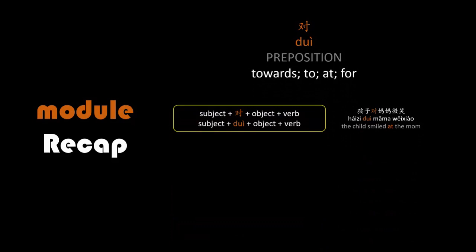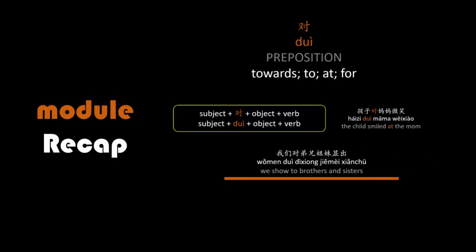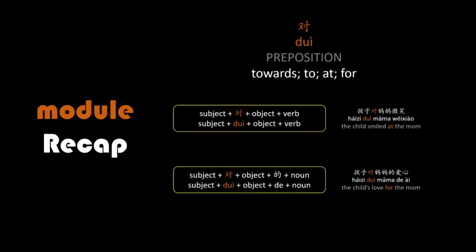Now, just a word of caution, sometimes we have to add an additional element to complete the sentence. For example, 我们对弟兄姐妹显出. This sentence meets the criteria for the above formula, but it's still incomplete. But the fix for this is simple. We just add some love. 我们对弟兄姐妹显出爱心. We show love to brothers and sisters, or whatever it might be. It could be 谦卑, patience, or humility. But now the sentence is complete. A second formula: subject 对 object 的 noun. 孩子对妈妈的爱.